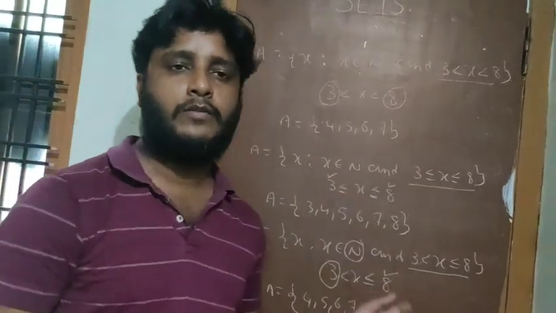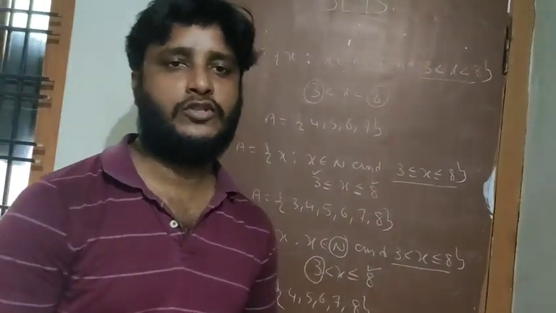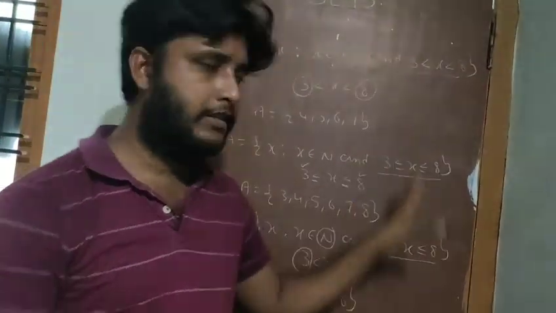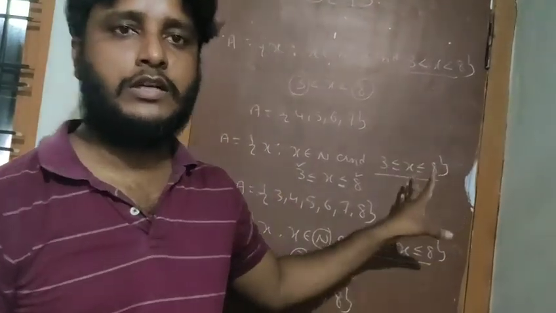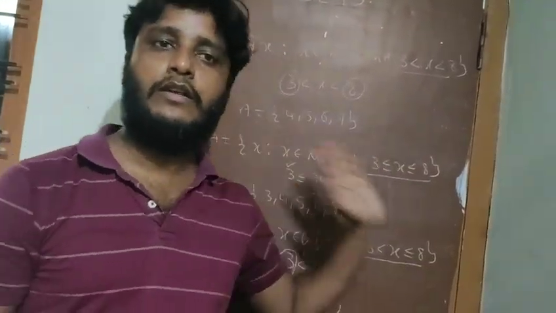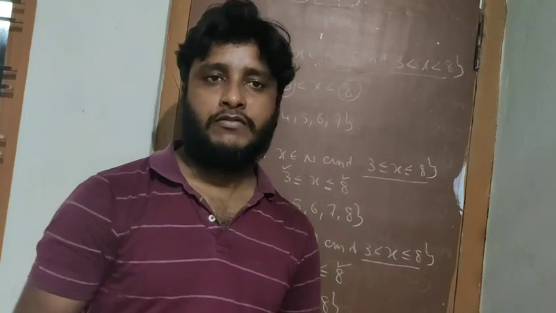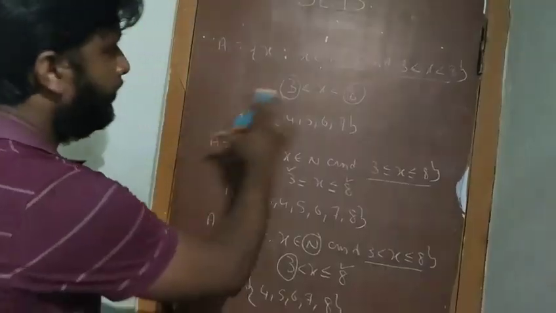So not only for 1 mark and 2 marks, but for 4 marks questions also, they will give questions like this. You have to convert set builder forms into the roster form. Then you have to perform some operations which we are going to discuss in further classes. Okay, so this is the thing about it. I hope you understood.